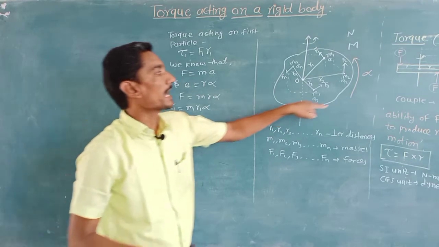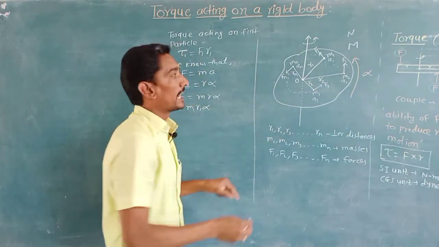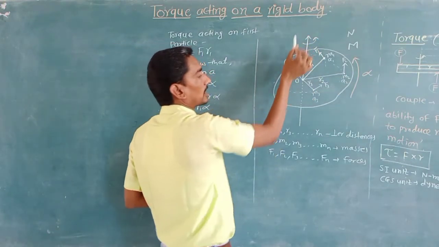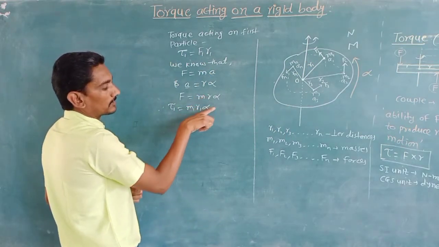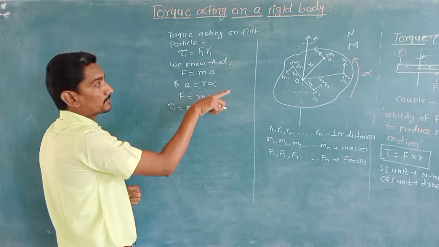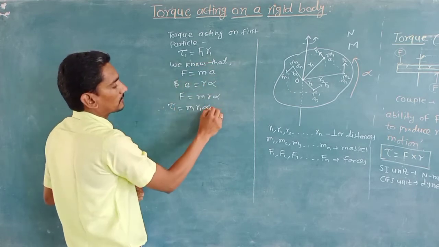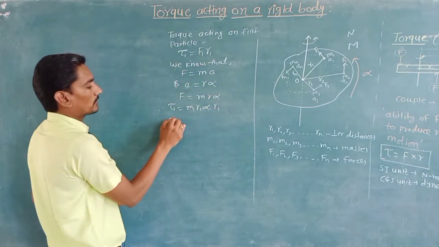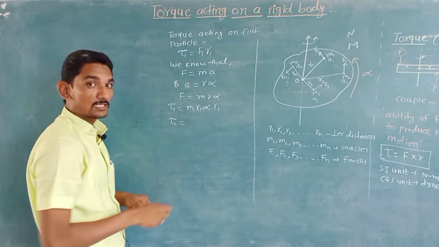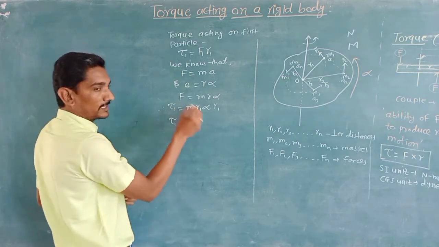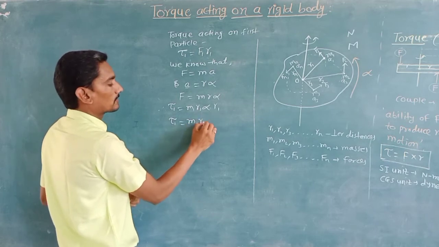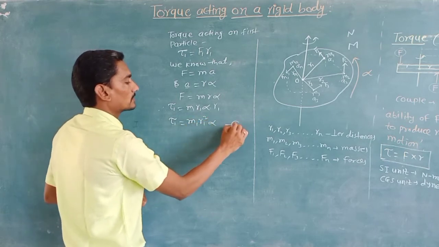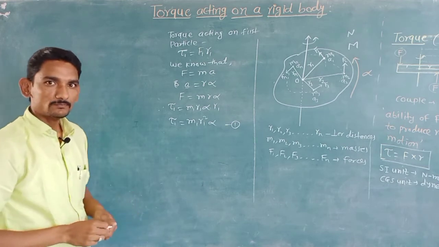Alpha is the constant angular acceleration for this body. Angular acceleration acts along the axis of rotation. So m1 r1 alpha for the first particle, and this r1 as it is, and therefore the torque acting on the first particle is finally given by the relation m1 r1 into r1, that is m1 r1 square into alpha. This is equation number one.